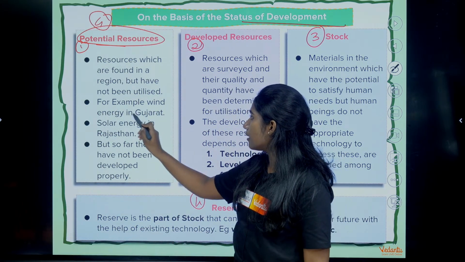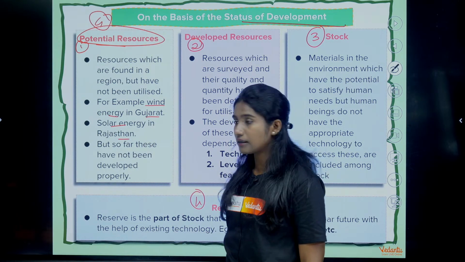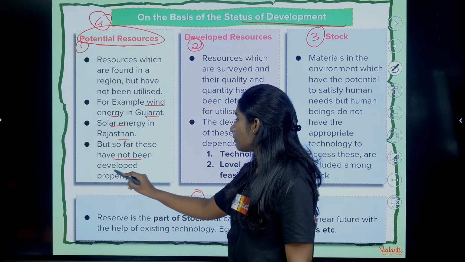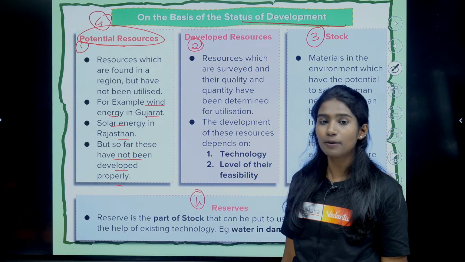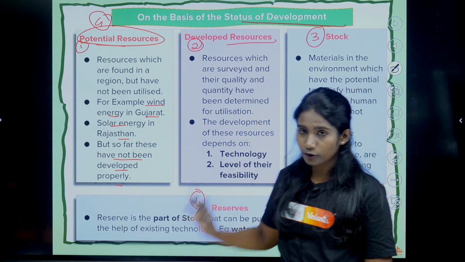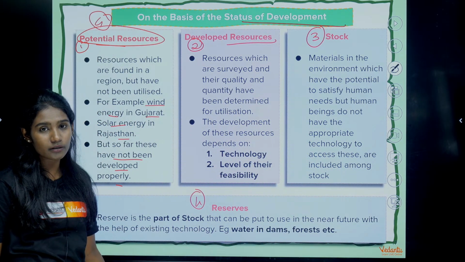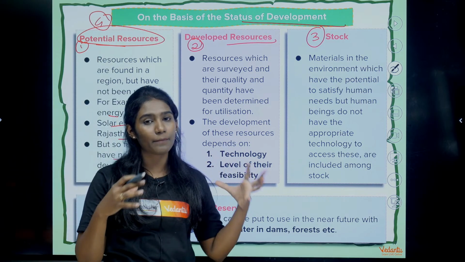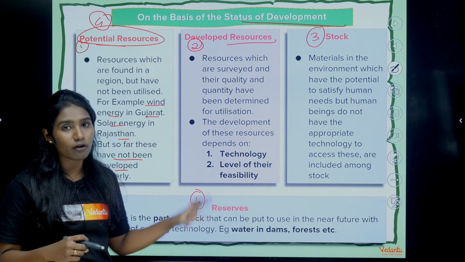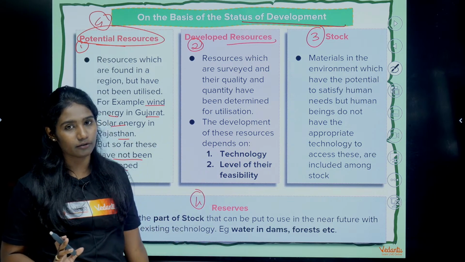See, over here, the wind energy in Gujarat, and also solar energy and wind energy in Rajasthan, so far these have not been developed properly. And the second one is developed resource. In the case of developed resources, the resource is present in abundance, we have the technology also, and we are utilizing those resources. So that is a developed resource.